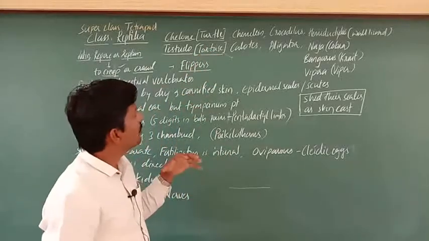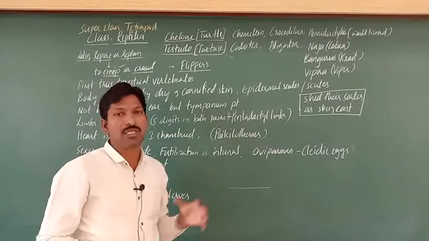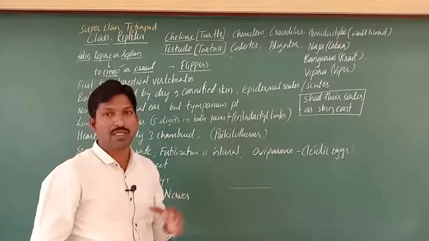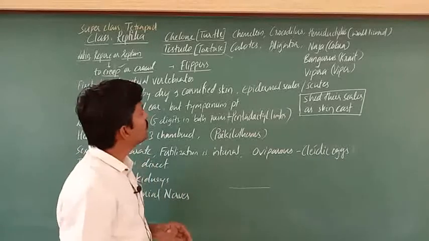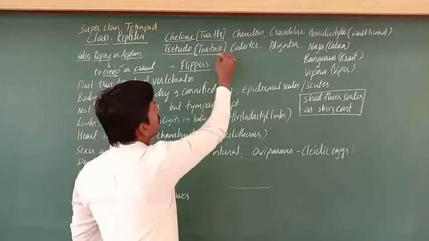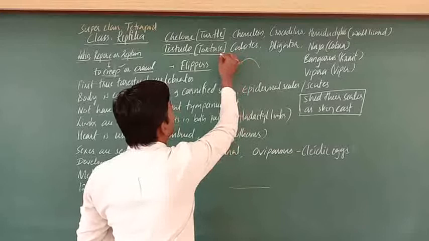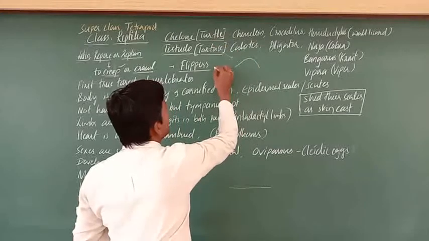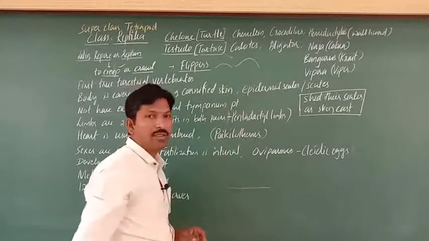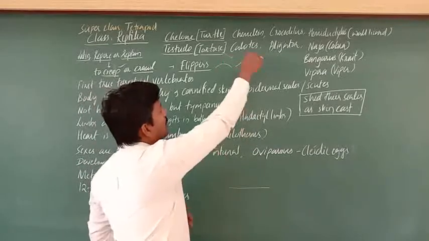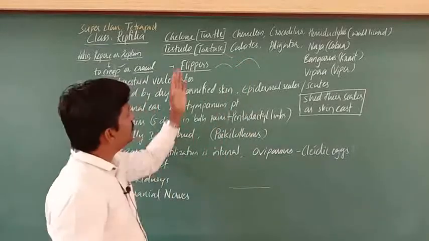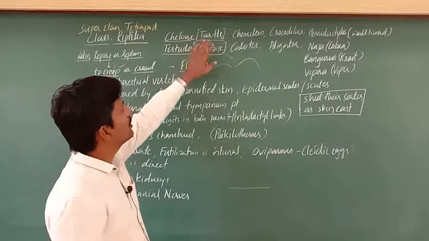And their body is covered with a hard exoskeleton, a plate-like structure. Usually that is domed, more domed in the tortoise. In the turtle it is less domed and more circular. By that also we can identify the turtle and tortoise.